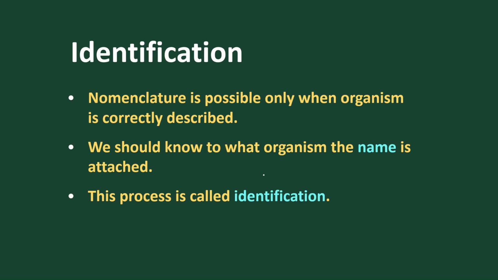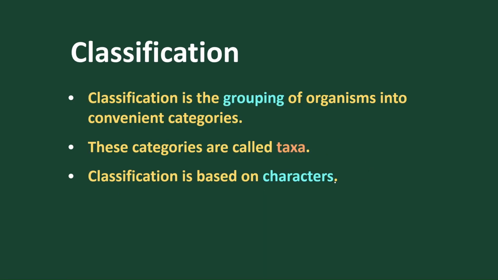Similarly, after going through characterization, we should identify what kind of organism it is. So nomenclature is naming an organism. Before naming an organism, the first process is to identify whether it is living or non-living. If it is living, in which category. So we should know what organism the name is attached to, and that condition is called identification.